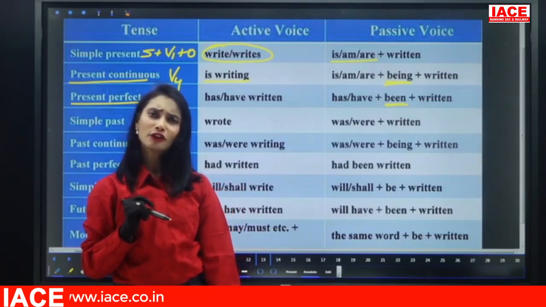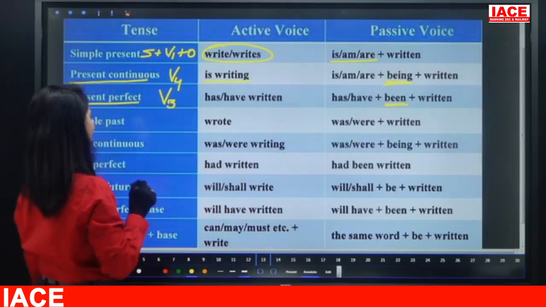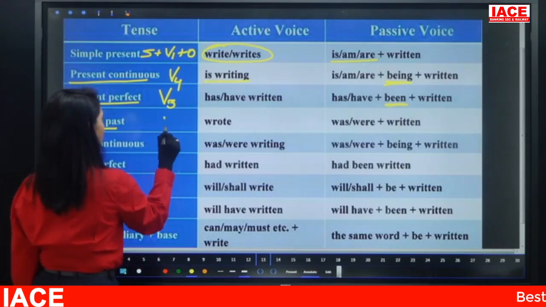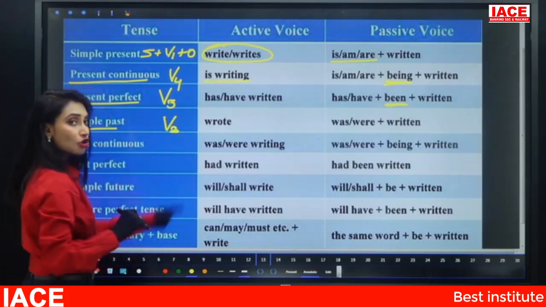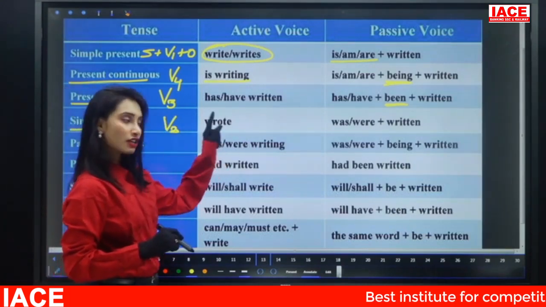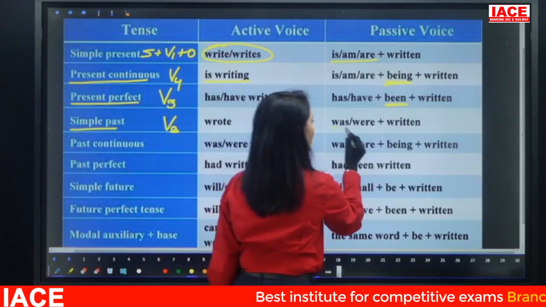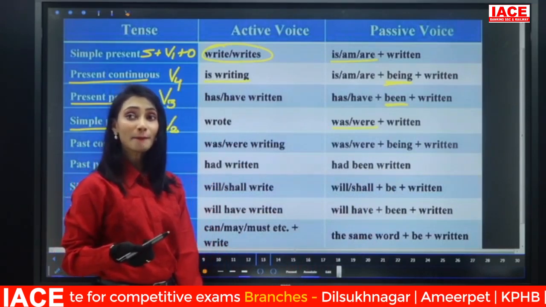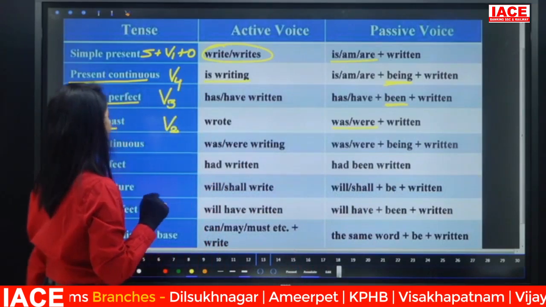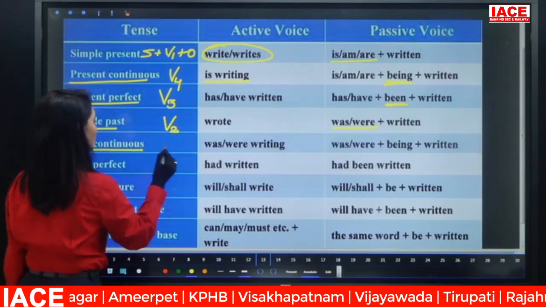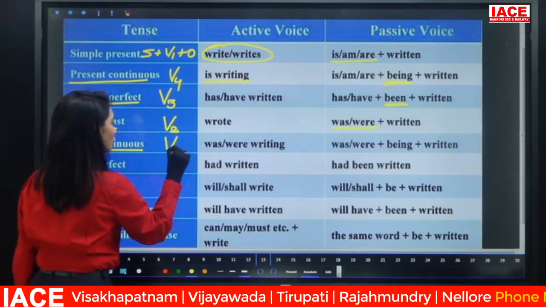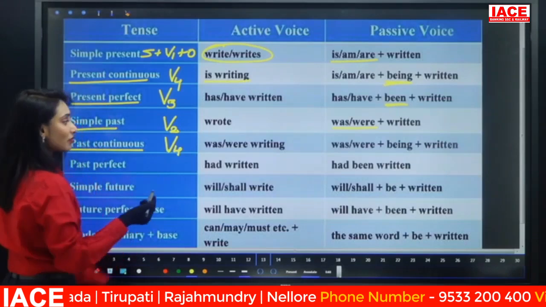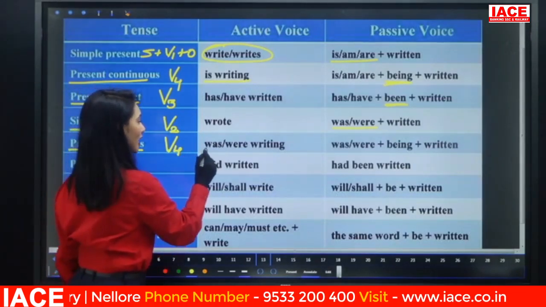Now let us see past tense. In simple past, the verb is in V2. Write, wrote, written. Then it is was or were plus written, because was and were are our be forms. Now look at the next one, past continuous. Continuous means V4. Past continuous means was or were plus V4, writing.